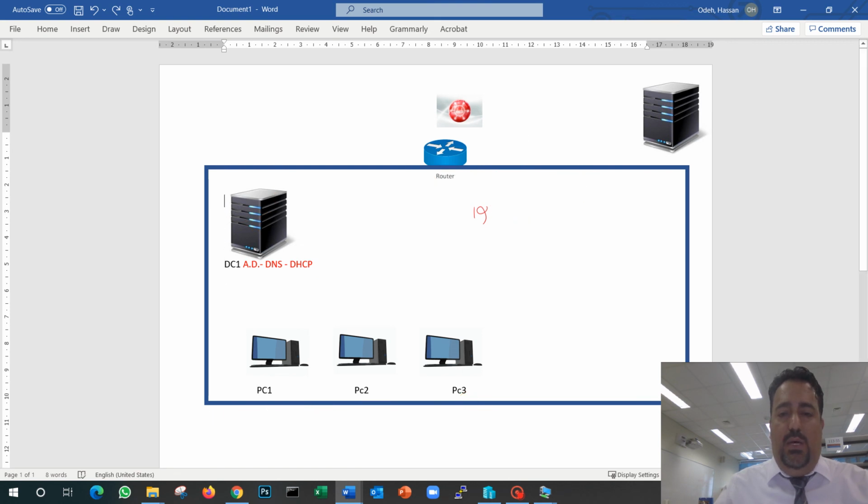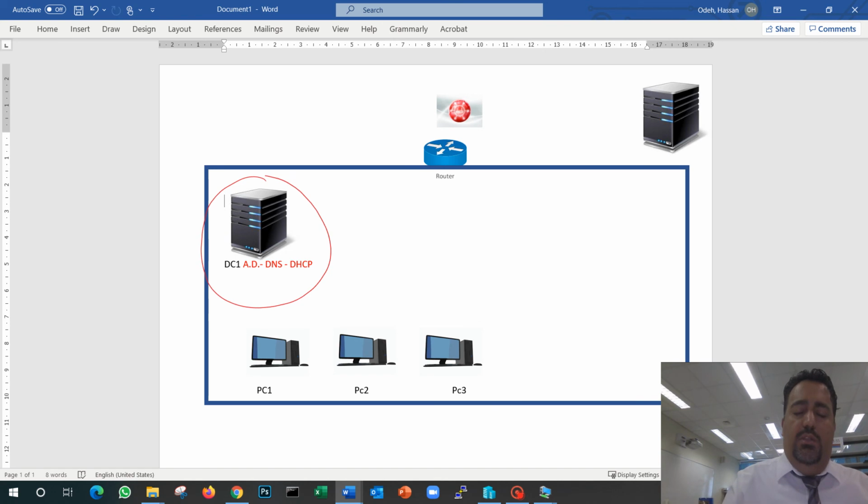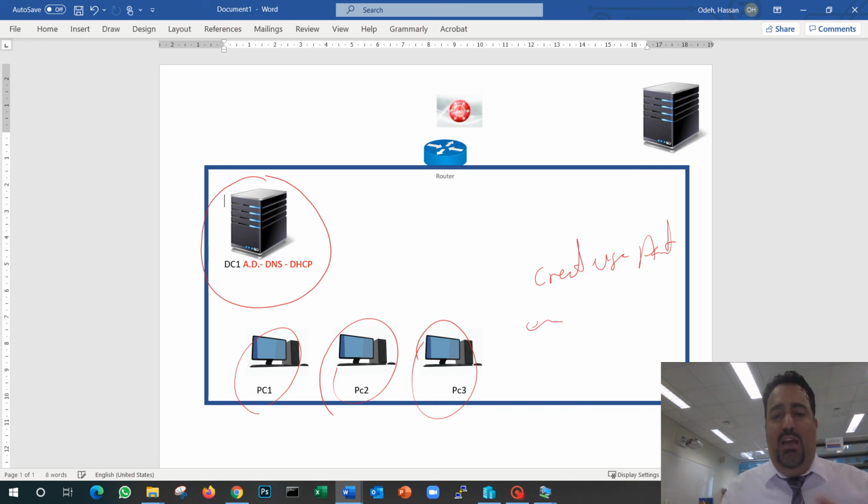So now I had this part up and running. So my server is ready. My server is ready in my domain. Now, the next step is coming up. We'll talk about it in the next video. I will join these machines to the domain, and we will talk about that later. I will create the user accounts. So I will create my employees. So now the company has employees. It has Mark, it has Lean, it has Rima, it has Dina, it has the IT administrator Hassan and the IT administrator Mido. We'll talk about those guys in another video to create these accounts and this configuration. And then we will join the machines to the domain. So we'll watch that in another video.